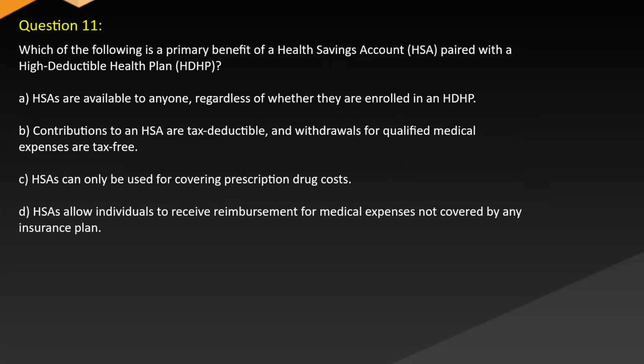Question 11. Which of the following is a primary benefit of a health savings account? A. HSAs, paired with a high-deductible health plan, are available to anyone, regardless of whether they are enrolled in an HDHP. B. Contributions to an HSA are tax deductible and withdrawals for qualified medical expenses are tax-free. C. HSAs can only be used for covering prescription drug costs. D. HSAs allow individuals to receive reimbursement for medical expenses not covered by any insurance plan.